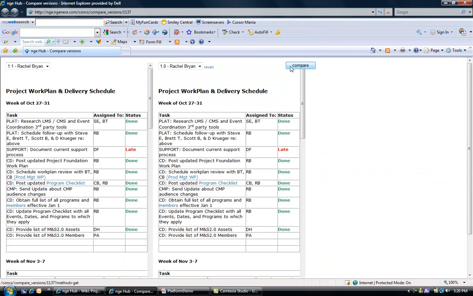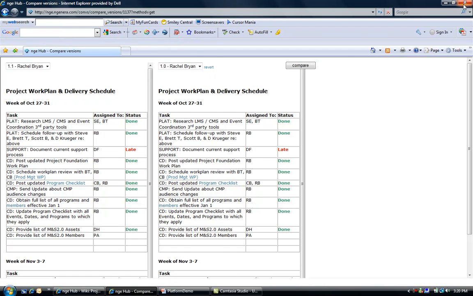So as you can see, I can click compare, and what that does is that will highlight in this latest version 1.1 what has changed. It will highlight in green. And then I can also, as you can see, revert back to the original version if I'd like to. So just some nice editing features that we provide.